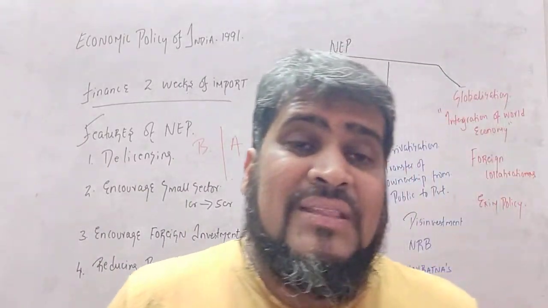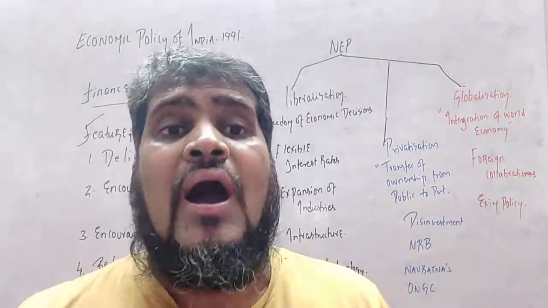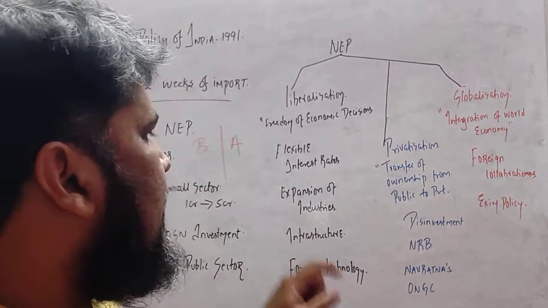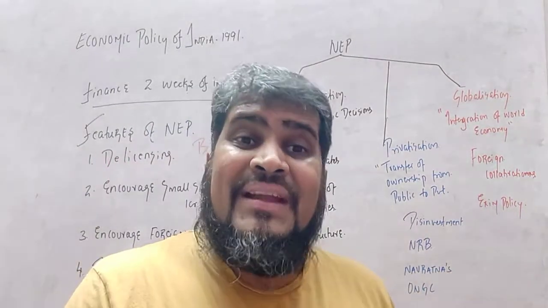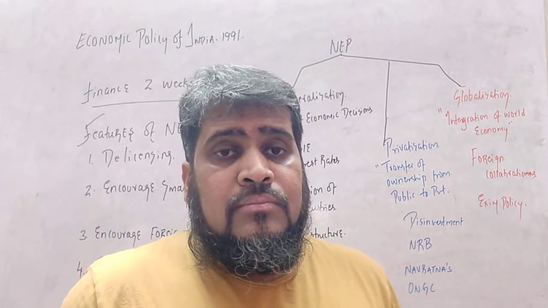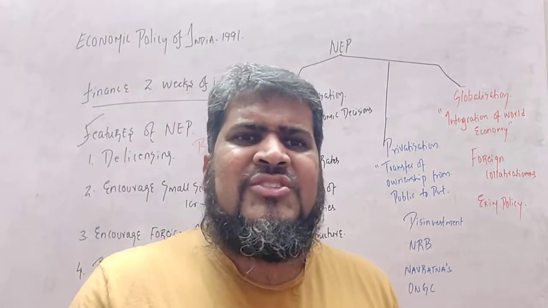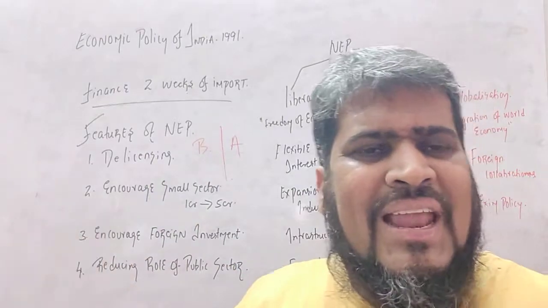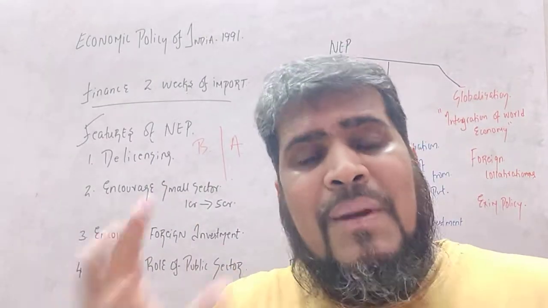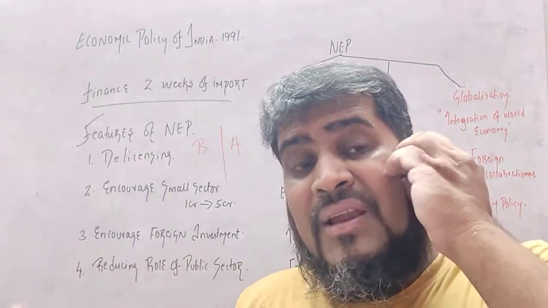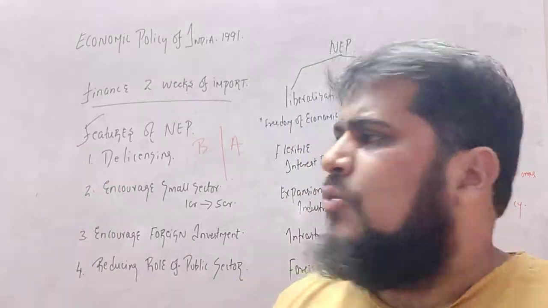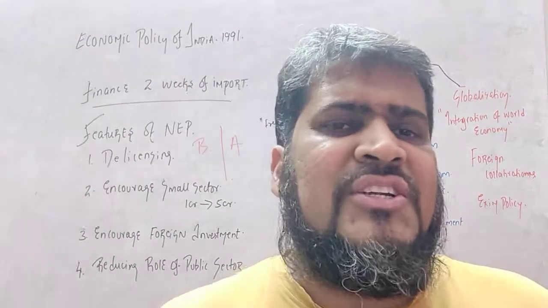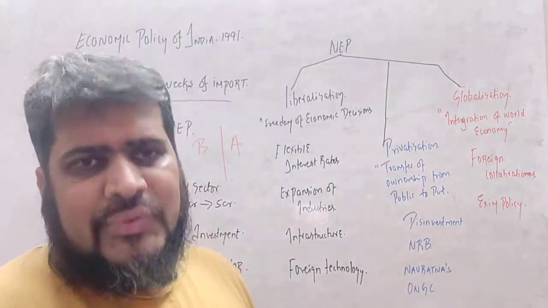And because of this, there was capital formation in our country, giving birth to industrialization. See here, expansion of the industries. In liberalization, the industry started expanding. How did they start expanding? Because de-licensing was there. So people who were not interested earlier also became interested to start large scale industries, and they were also interested to start small scale industries.